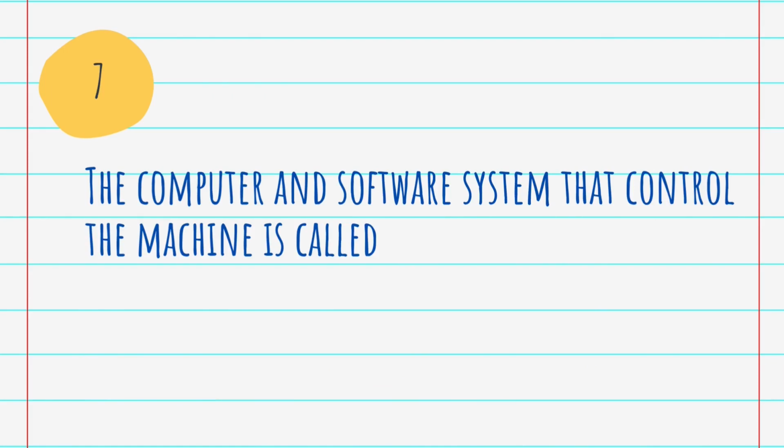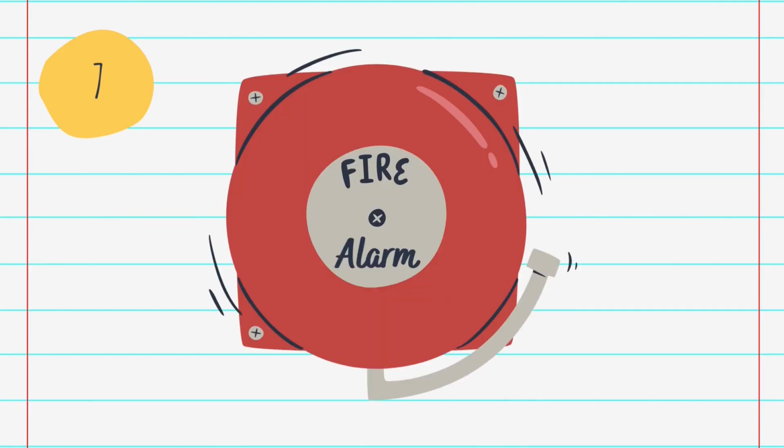The computer and software system that controls a machine is called dash. Answer is embedded system. An embedded system is a combination of hardware and software that is designed to carry out a certain task. It has a specific function. For example, a fire alarm is an embedded system. It will sense only smoke.